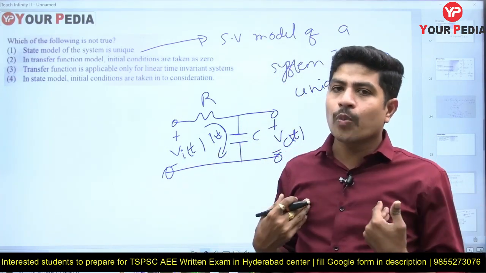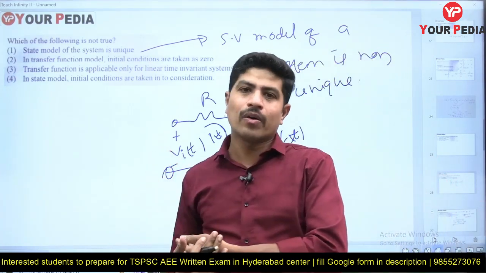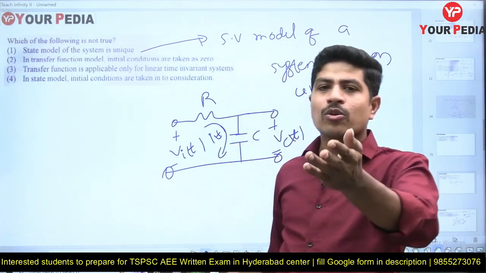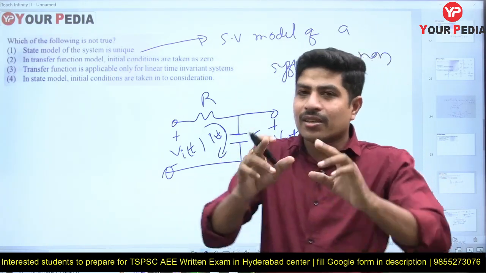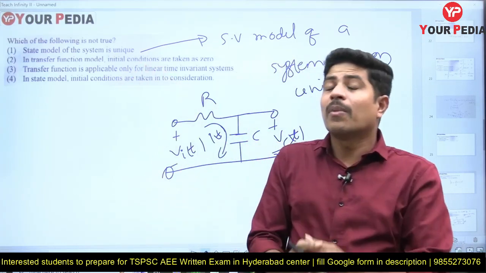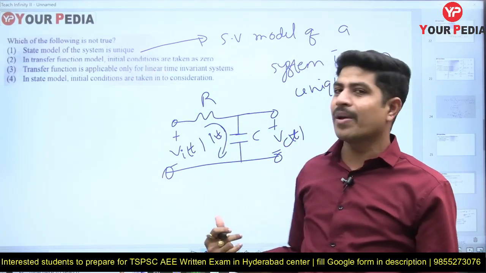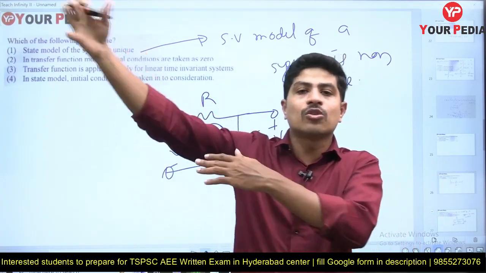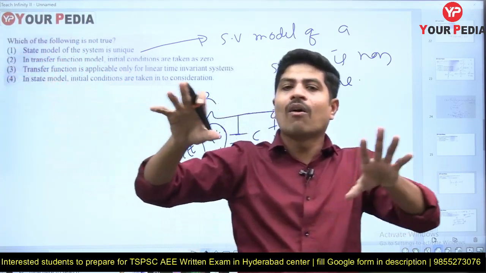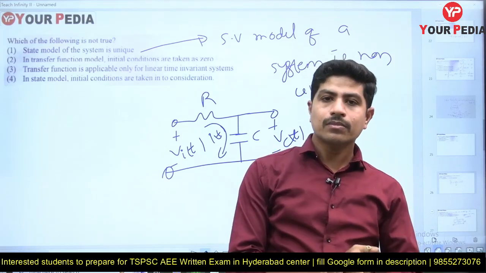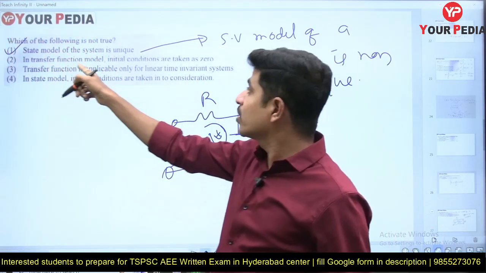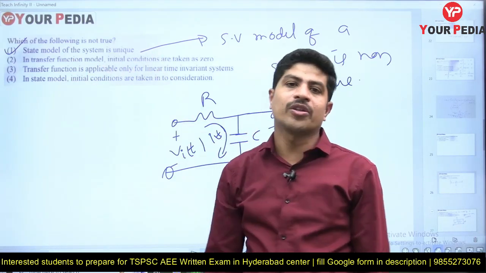If I'm going with the Laplace transform domain, I'm going to get one equation. You are going with KVL, or somebody is going with KCL. The modeling of the equations will be different, but finally if I ask you what is the voltage across the capacitor, whether you do it in your way correctly, or I do it in my way correctly, or somebody else does it in their way correctly, all the answers must match. So the first statement itself is not correct. He asked which of the following is not true, therefore it is the first option.